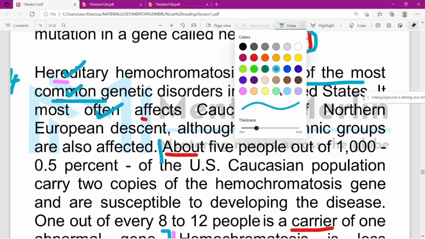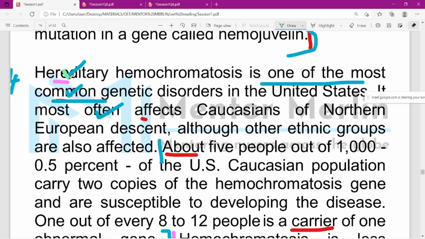This means again it is hereditary hemochromatosis. So the main sentence is not about what is common, one of the most common genetic disorders. It's mainly that they are starting with hereditary, and again each sentence is coming.